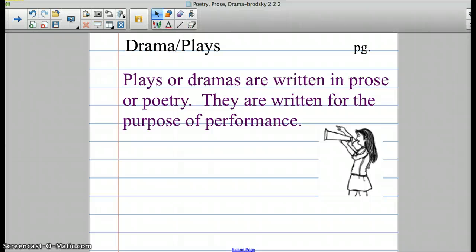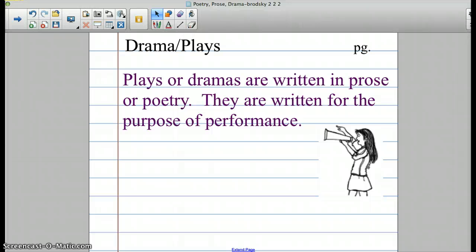Or if you have poetry, it's rhyming. It's trying to evoke some emotion from me or making me relate to it through my emotions. It's rhyming, or it doesn't rhyme. It doesn't follow the English language rules. It doesn't have capitals. It doesn't have commas. It doesn't have different things. They can all be different. Or is it a play? Do I see parts where people are talking? Do I see parts where there's things in italics that are telling actors and actresses to move to a certain part of the stage or things like that?